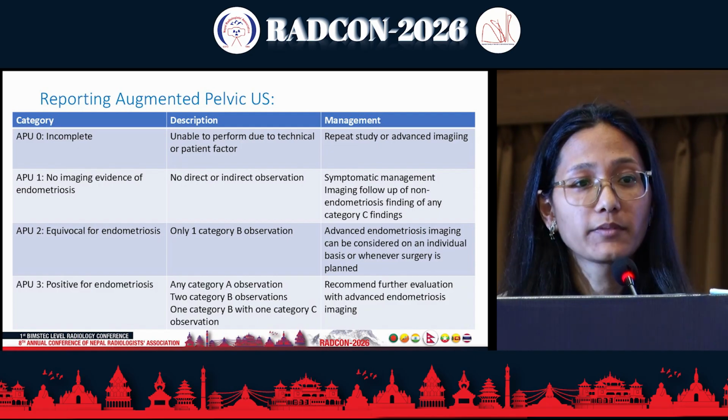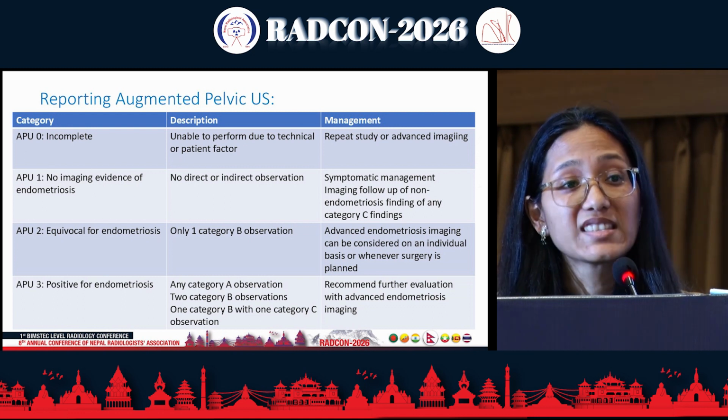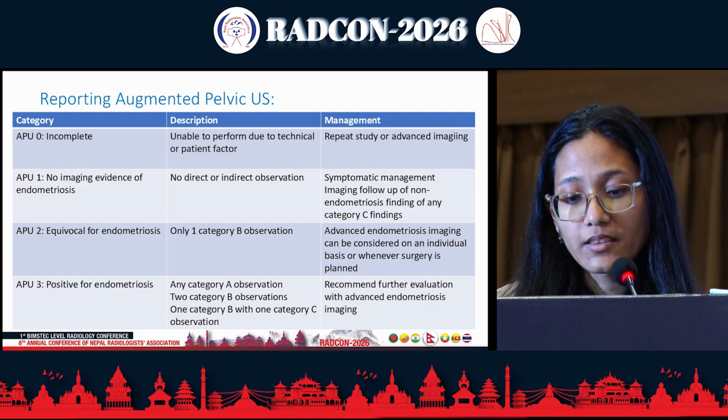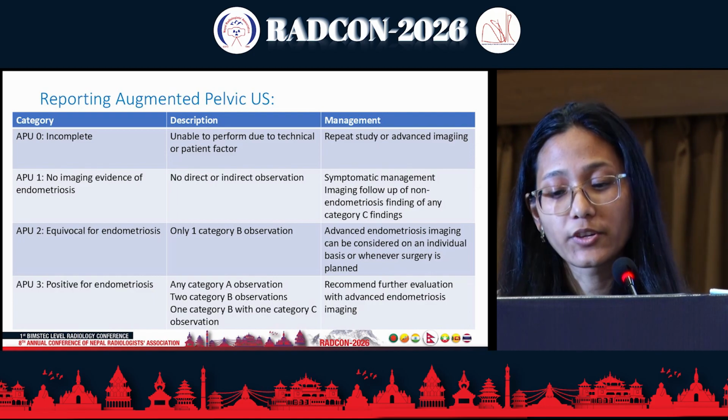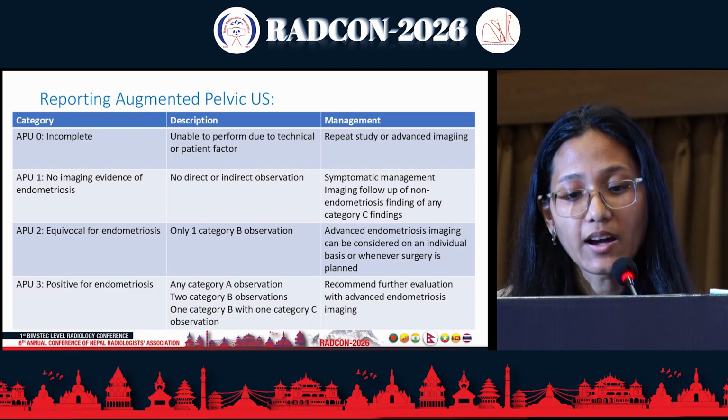So, so far we talked about deep endometriosis, but recently there is focus towards this superficial endometriosis, which has been extensively studied with ultrasound.